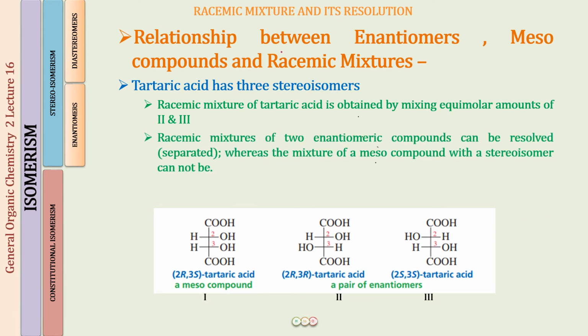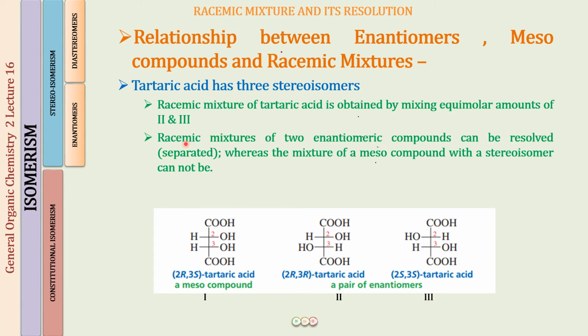The racemic mixture of the two enantiomeric forms is different from the meso compound. Number one, the racemic mixture of the two enantiomers can be resolved, it can be separated. We can separate the two enantiomers from the racemic mixture.